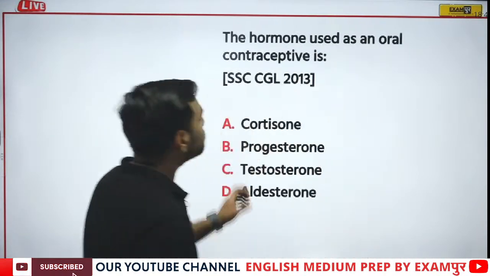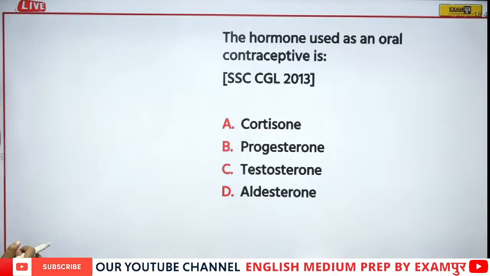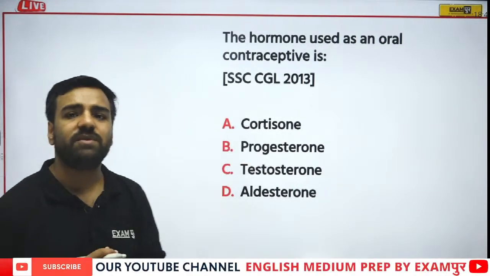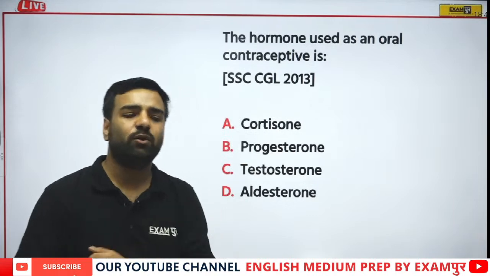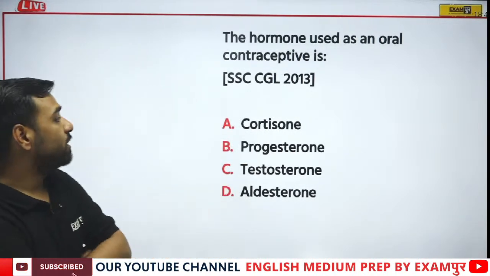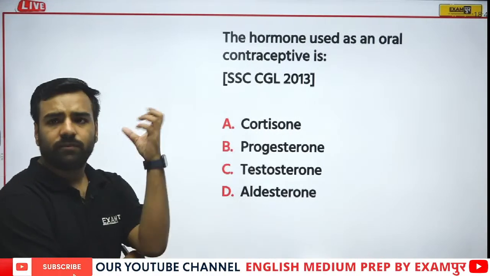Moving forward, the hormone which is used as an oral contraceptive is dash. Now this question is from CGL 2013. Who is going to give this answer? Oral contraceptive. See, here we are talking about the female's hormone.